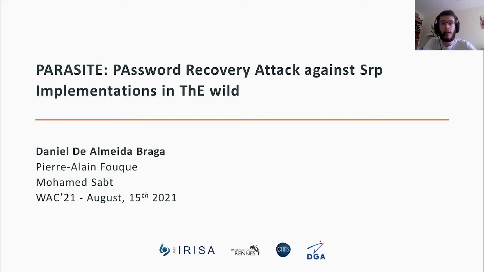My name is Daniel de Almeida Braga and I'm a PhD student under the supervision of Pierre-Alain Fouque and Mohamed Sabt, working on finding practical attacks on cryptographic implementations in order to highlight weak spots and hopefully make developers more sensitive about some issues that really need to be fixed. The main idea behind my work is to clearly identify new attack vectors and show how practical they may be so that they are considered seriously.